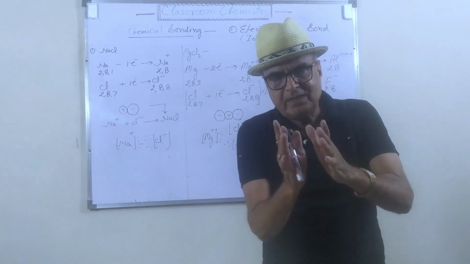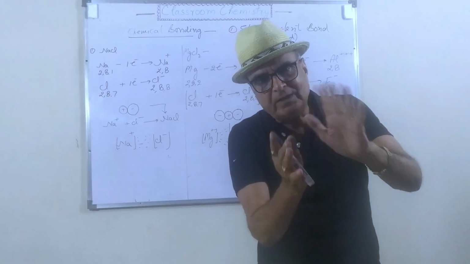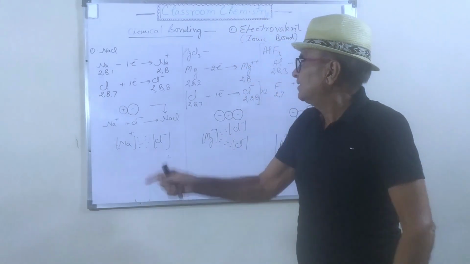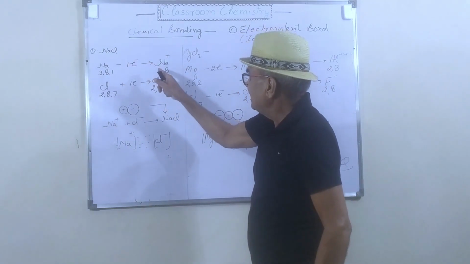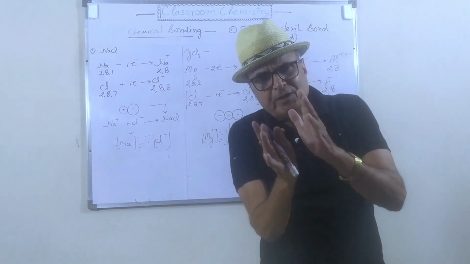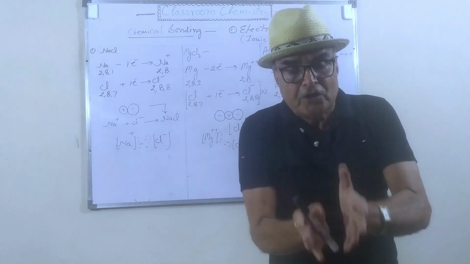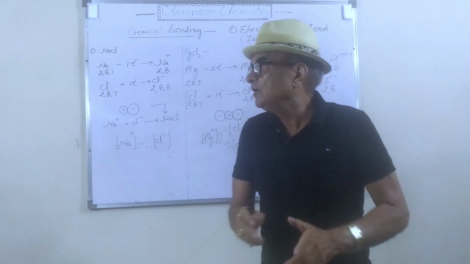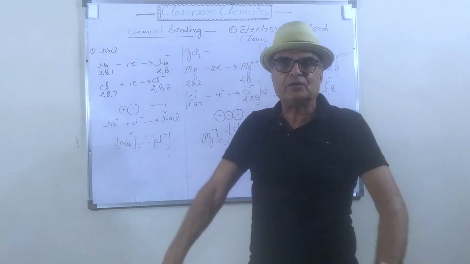It has one electron in the outermost orbit, so it will lose one electron to form the sodium ion. When the sodium atom is converted into a sodium ion, the ion is stable. This atom is unstable, but this ion is stable.